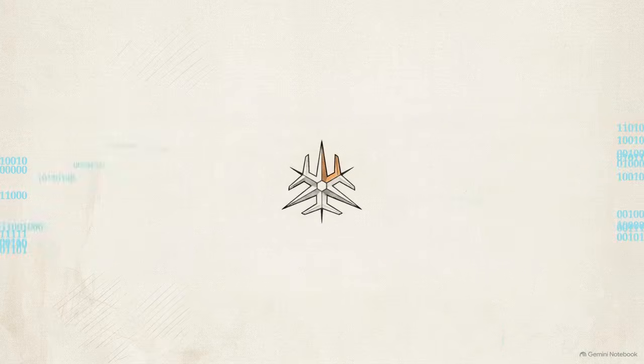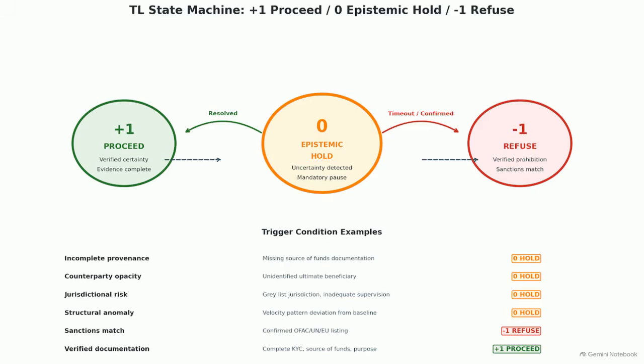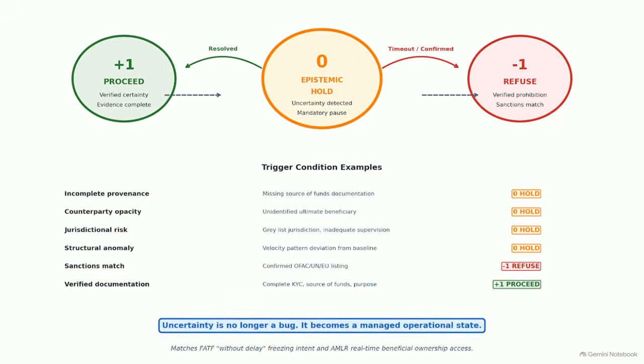Fixing this vulnerability requires a new operating language for financial movements called Ternary Logic. This diagram introduces the core innovation. Between standard proceed and refuse states sits a mandatory third option, 0, the Epistemic Hold. Looking at the trigger conditions, missing documents or an unidentified owner immediately halts the system. It is a mathematically enforced demand for clarity.